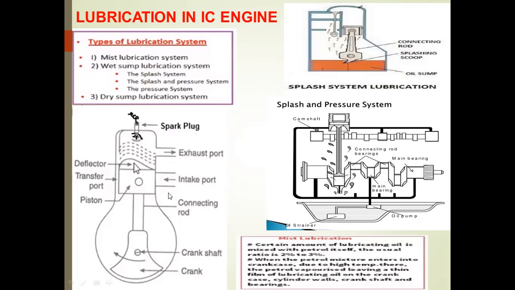From here, the air-fuel mixture enters the bottom of the crankcase. From this condition, through the transfer port, the fuel goes to the upper portion. With the help of the spark plug, the combustion will be started. At that time, due to the high temperature, the petrol will be vaporized. After this, a thin film of lubricating oil is present on the piston, connecting rod, and crankcase. This type of lubrication is called mist lubrication.